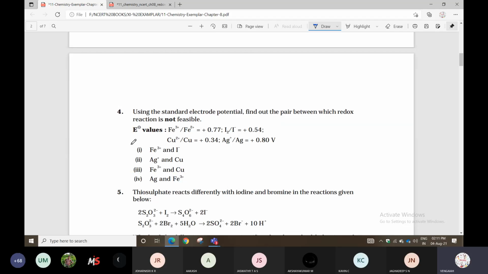The maximum questions will be based on the E naught values. This concept we again read in the electrochemistry chapter, in the 12th standard, third chapter, term 2 portion. So we'll discuss it again in the electrochemistry chapter.